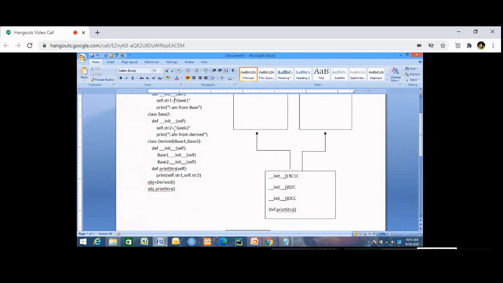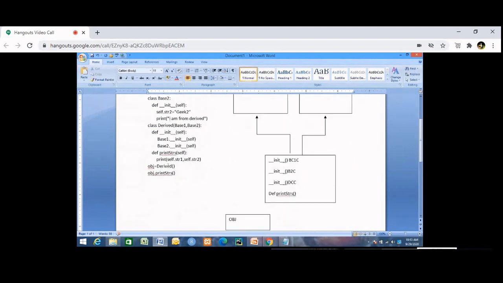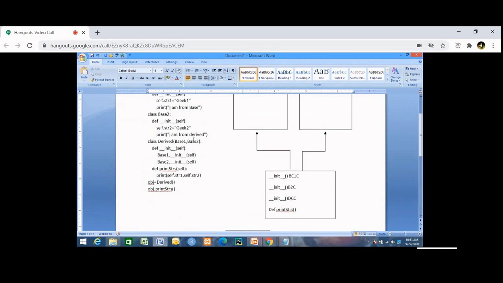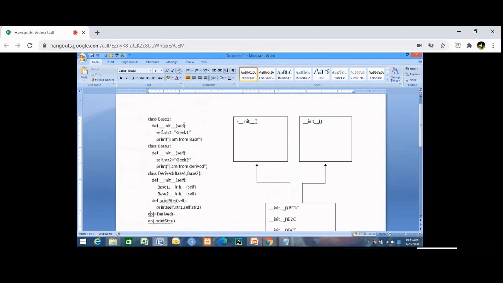You understood? So what is the name of the object? The name of the object is obj. So this becomes def __init__(obj), base1.__init__(obj). So where will it go? It will go to this obj.